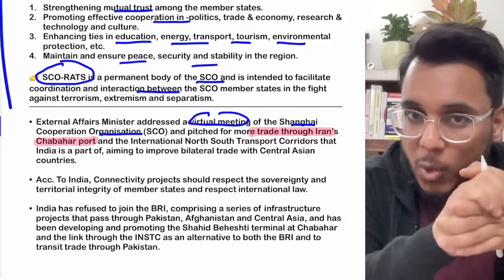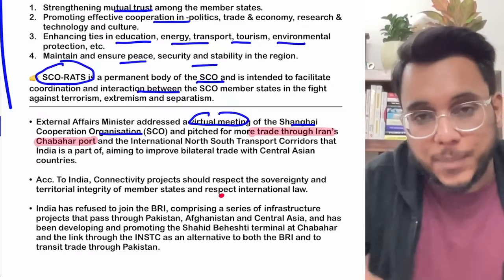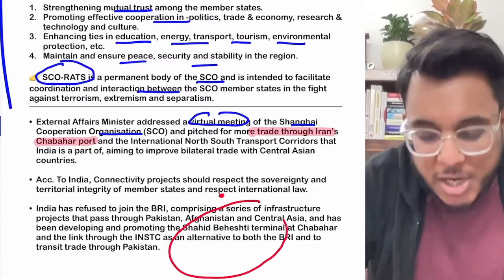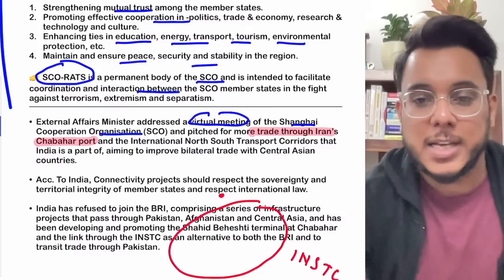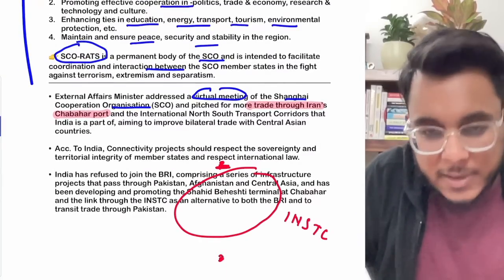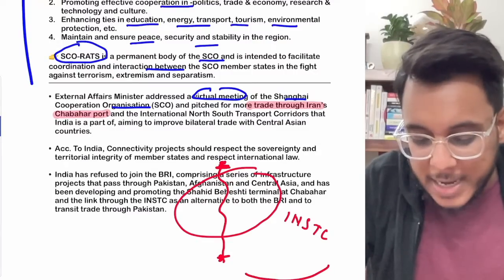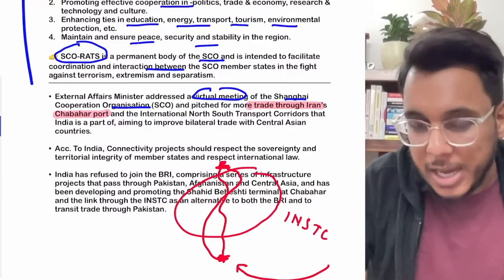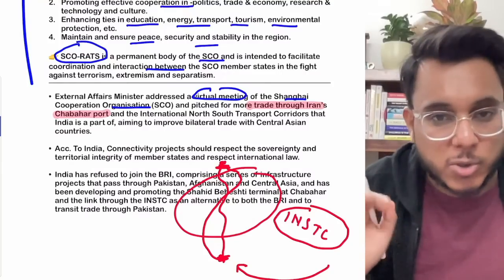Now, the Shahid Beheshti port is one which will connect Russia with Iran, and in between the entire Central Asia will be connected. So this is the International North-South Transport Corridor. Recently, the International North-South Transport Corridor has been connected, which will connect Russia with Iran, and in between all the Central Asian countries will get connectivity. Now India can directly go to Iran, and from Iran it can directly reach Central Asia and Russia through the International North-South Transport Corridor, and the Shahid Beheshti terminal has also been developed.